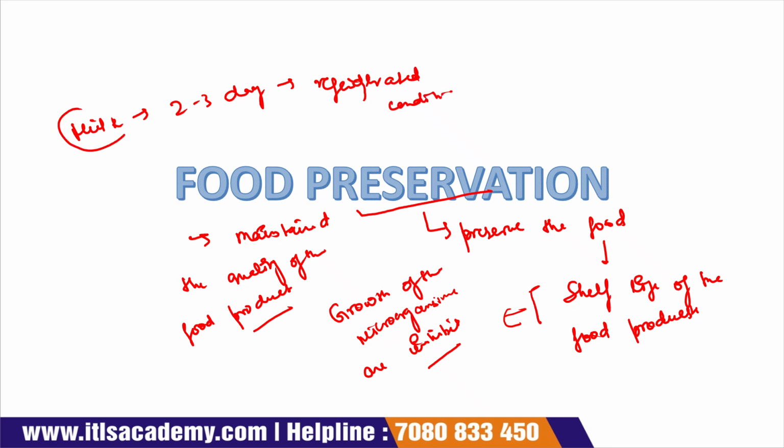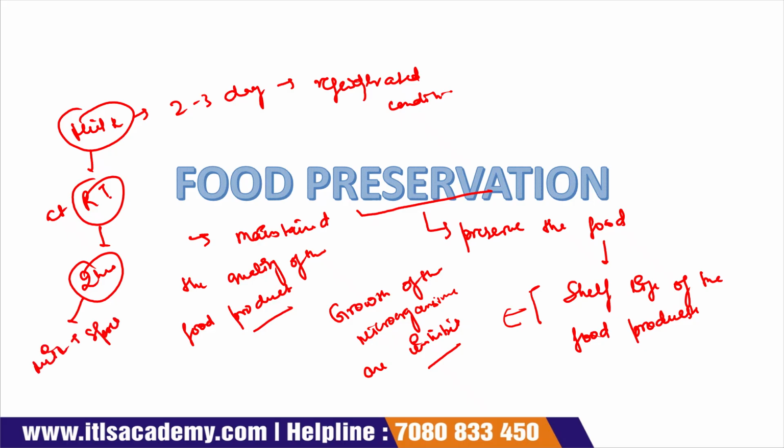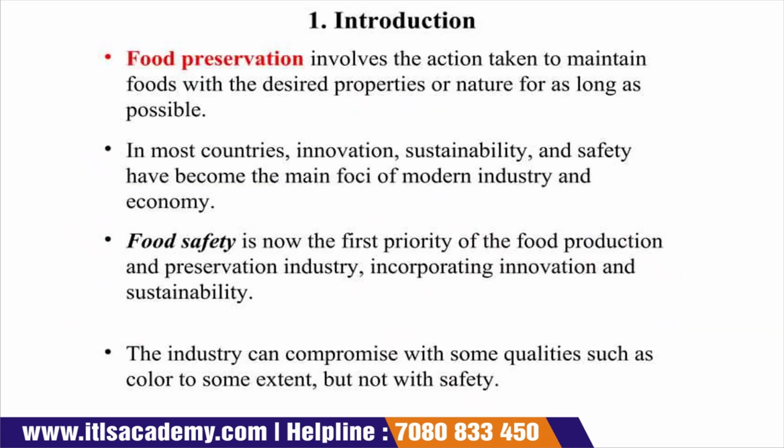If we keep this milk at room temperature, approximately 2 hours, this milk is spoiled. Now we apply a preservation technique, that is, refrigerated condition, so that the shelf life of the milk increases. That's why it also comes under the category of food preservation. Now let's start the lecture.